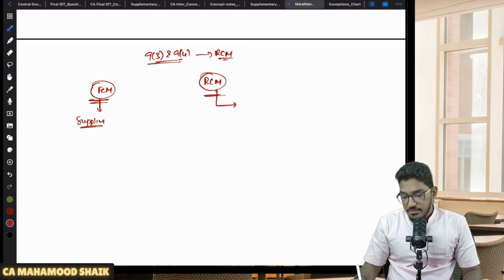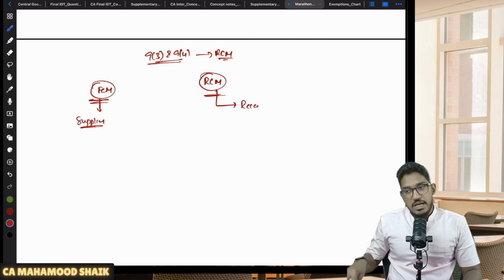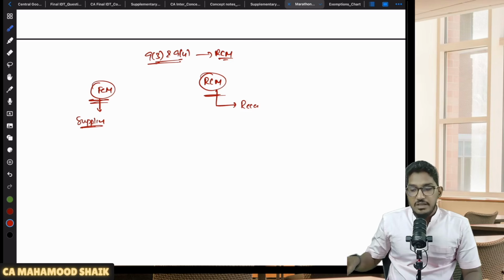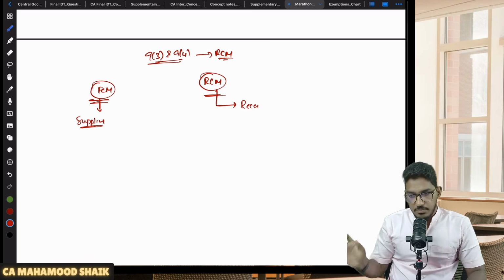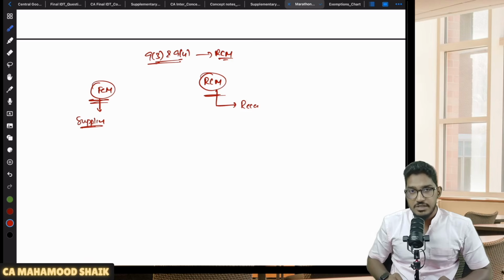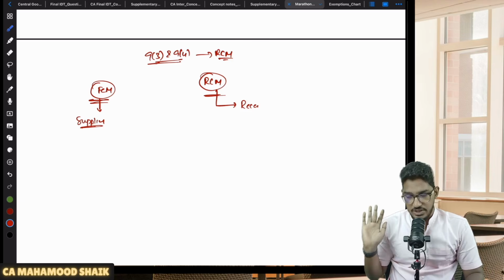In the reverse charge mechanism, what will happen? The recipient will directly pay the amount of GST to the government. See, both in forward charge mechanism and under reverse charge mechanism, the ultimate burden of tax is going to be on the recipient only. The person bearing the taxes is the recipient only. Just who is paying is changing.